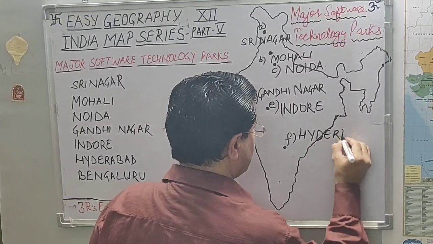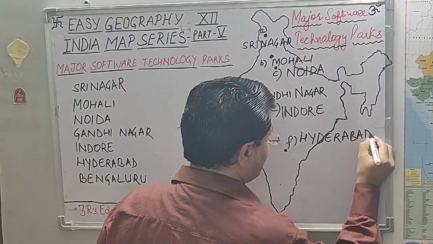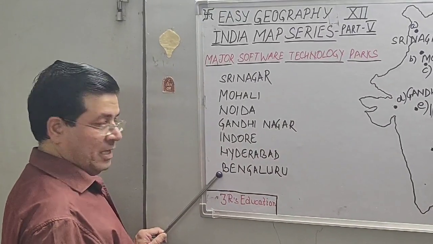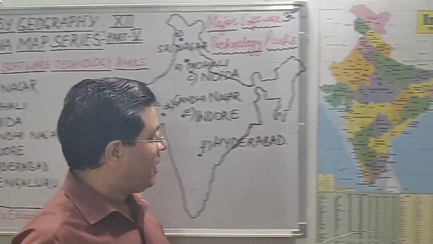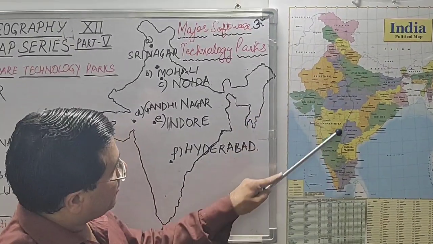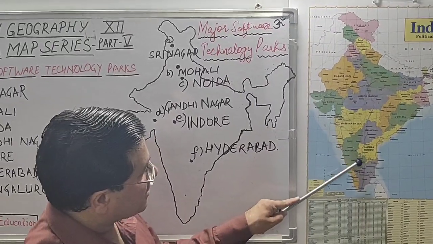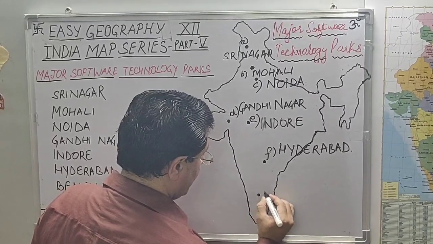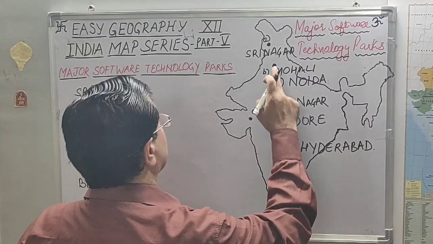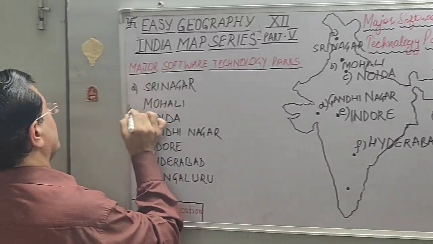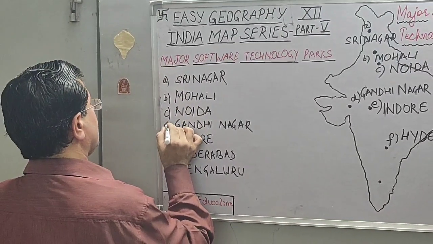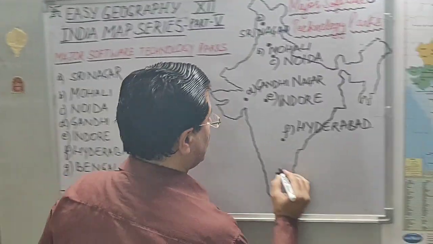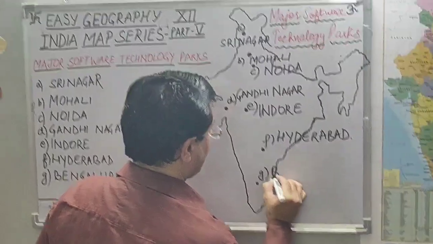Hyderabad. Next important software technology centers. Now Bengaluru, electronic capital of India. You all know Silicon Valley of India. Look at the map of India. In Karnataka state, in southern region, we have Bengaluru city. Okay. And this is your next, suppose this is your A part, B part, C, D, E, F. So G is Bengaluru. Okay.